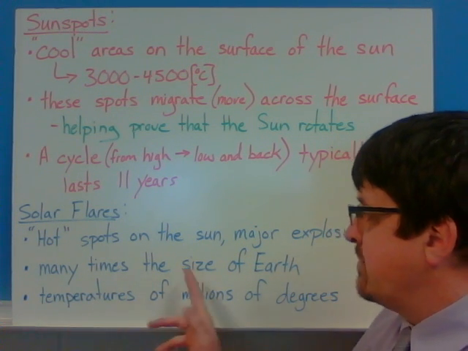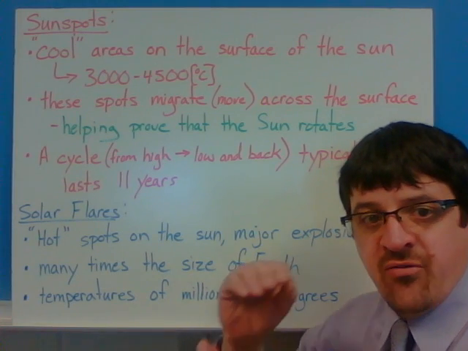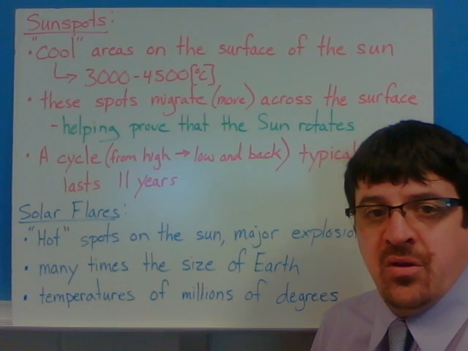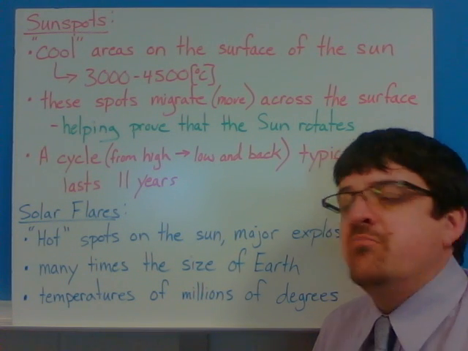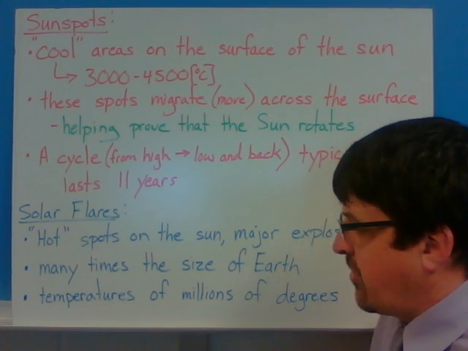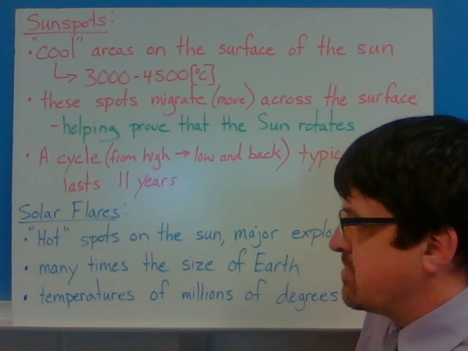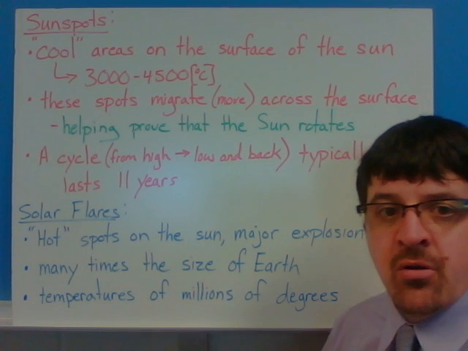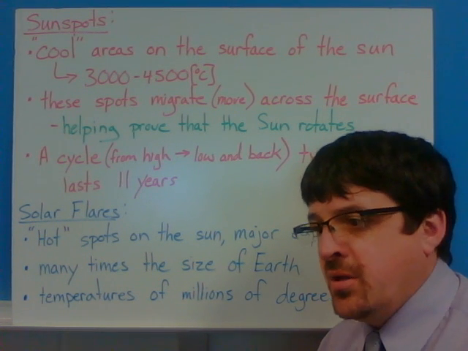They're many times the size of Earth. You could take a few and stack them right up on top of each other. Some of the biggest solar flares are many times the size of Earth. So, explosions bigger than Earth, with temperatures of millions of degrees. Okay, so they're really hot.